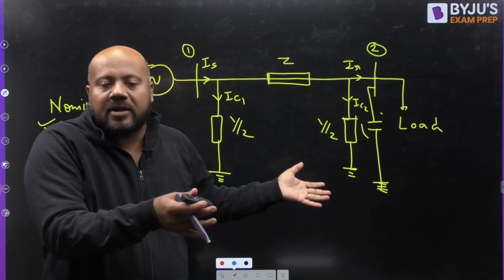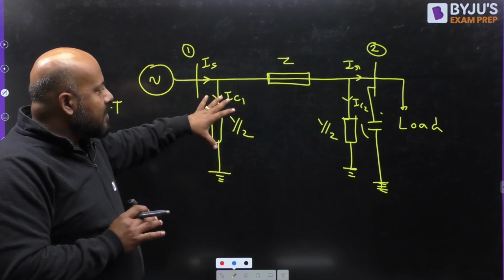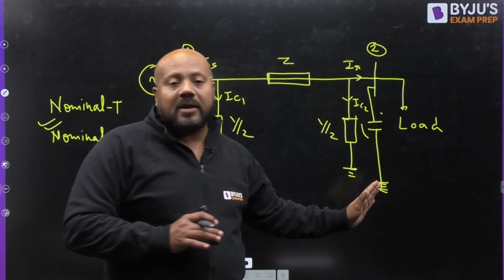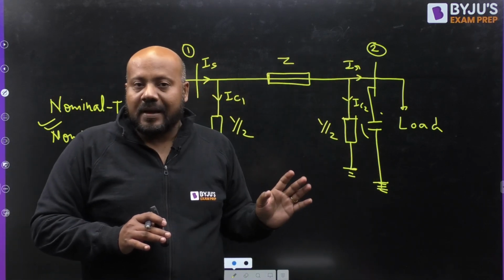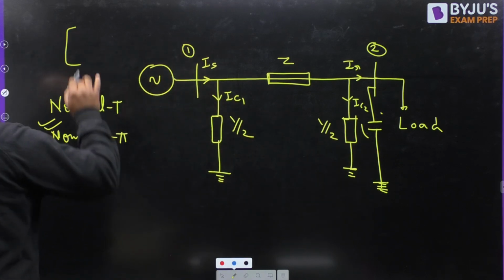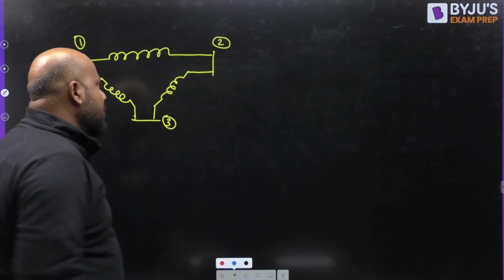So it's like a leakage current, you can understand in the most simple way. This phenomenon is represented by these line charging capacitances, whereas the shunt element concept is completely different. It may be a capacitor, it may be an inductor. So this is the understanding about line charging and shunt element. Let us come back to the question.